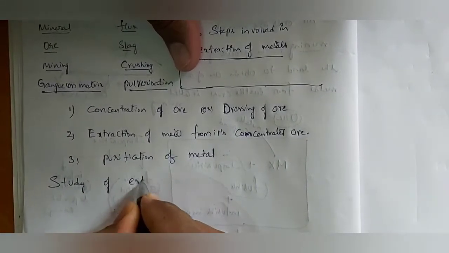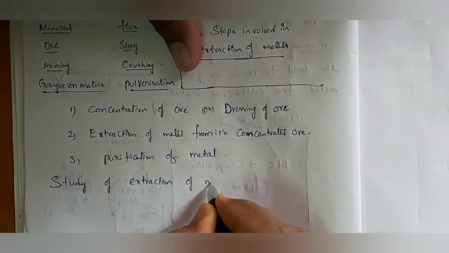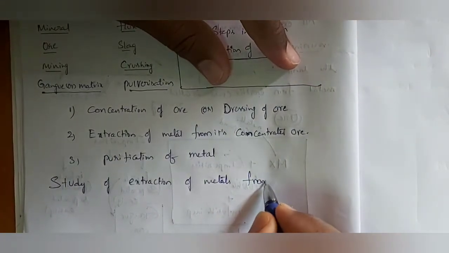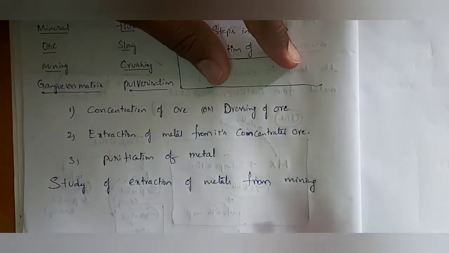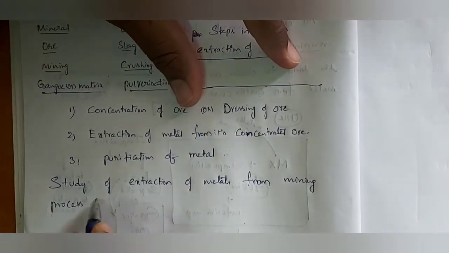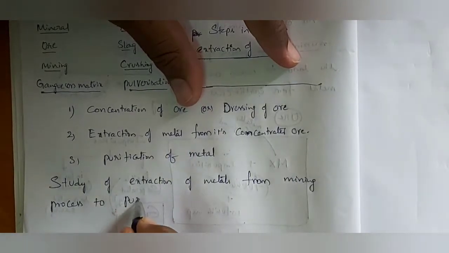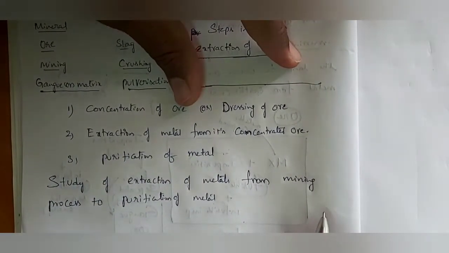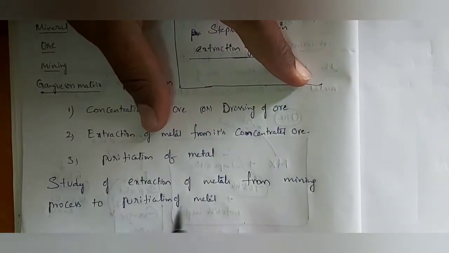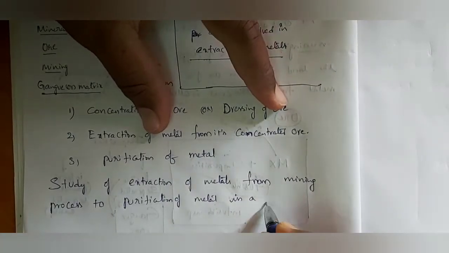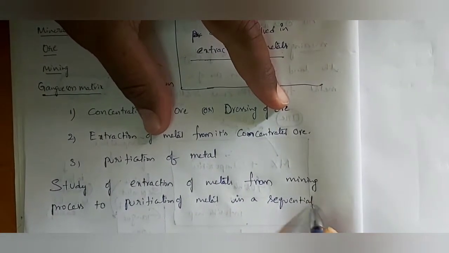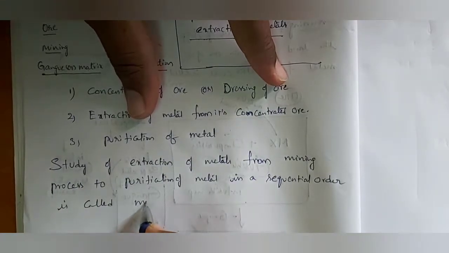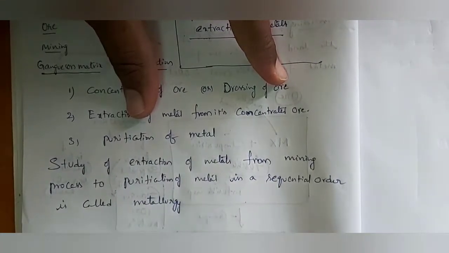Study of extraction of metals from mining process to purification of metal in a sequential order is called metallurgy.